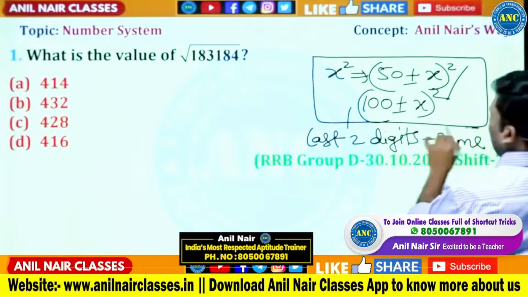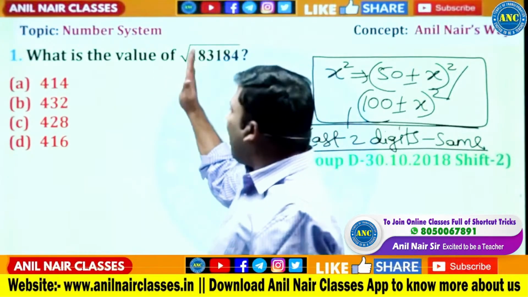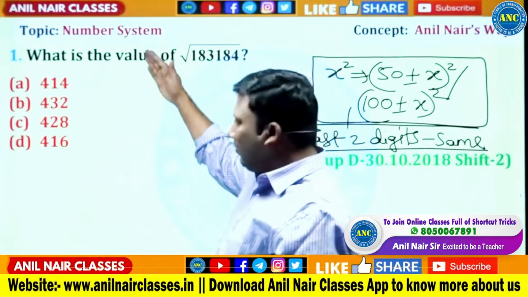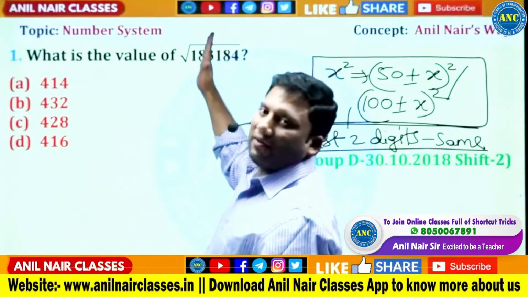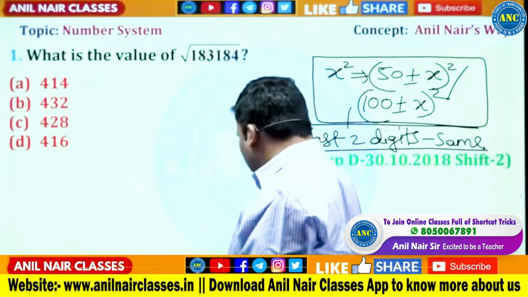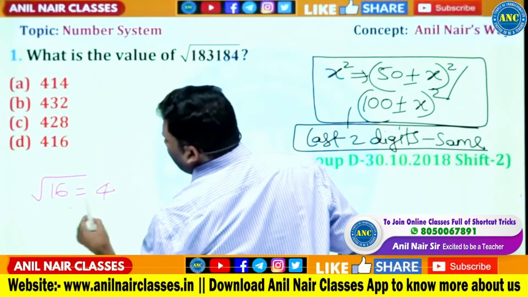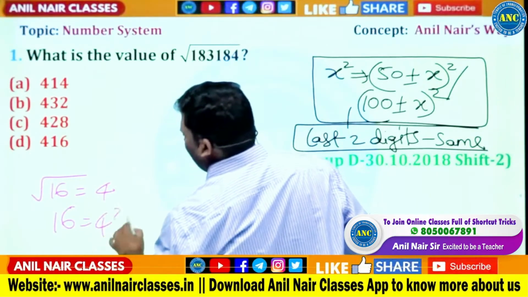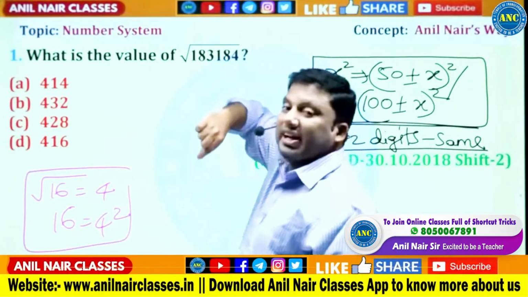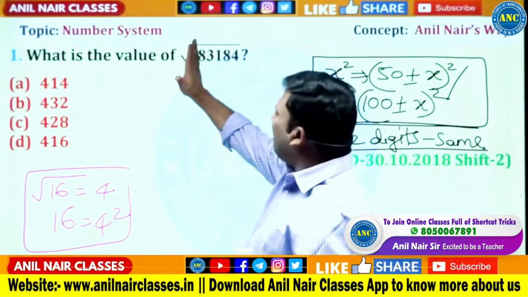Listen carefully. Now you should know when to attack which question. Square root of 183184. What students will do is, in our school days, use the long division method and find out. You don't need to do anything. Step number 1. Square root of 16 is 4, 16 is 4 square. First check the last two digits, 84. A perfect square will be perfectly divisible by 4. So we are not interested in the square root.